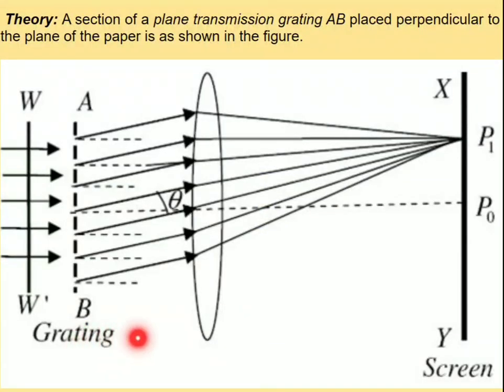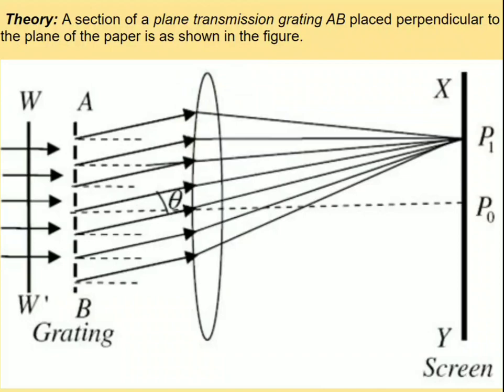This figure represents the schematic representation of diffraction due to N slits. Here W dash is called monochromatic light, AB is the number of slits, and XY is called the screen. According to Fraunhofer diffraction, we have to use a lens here.